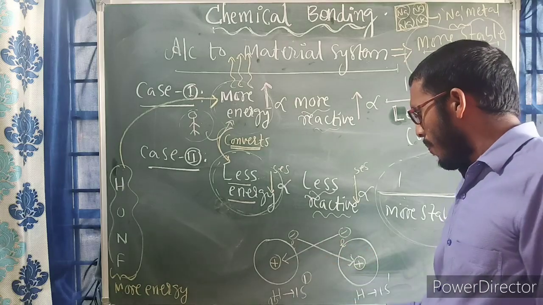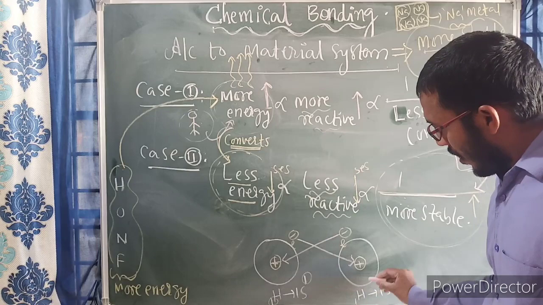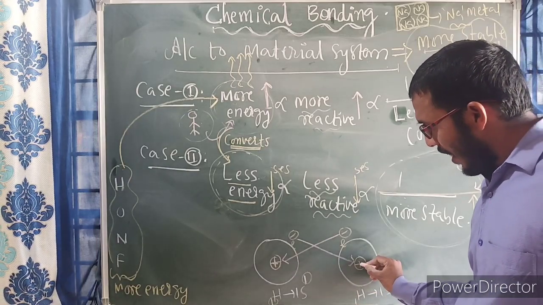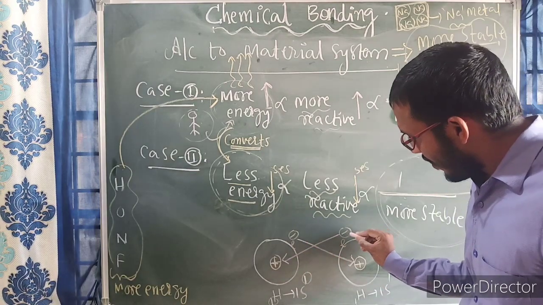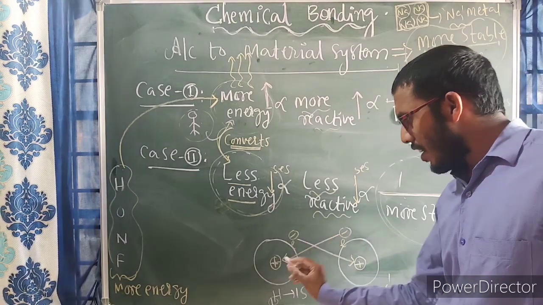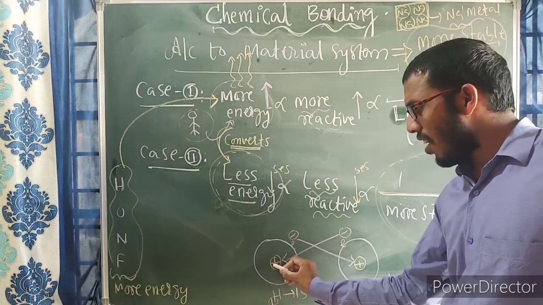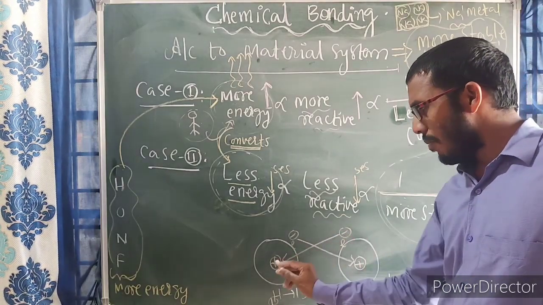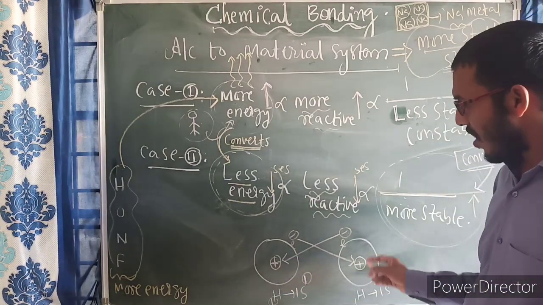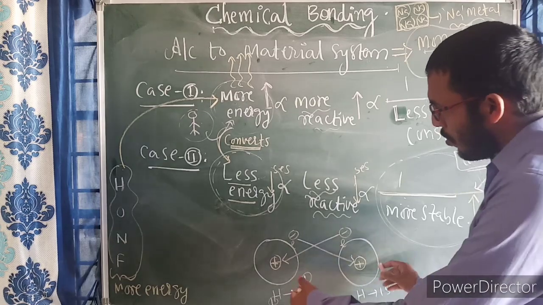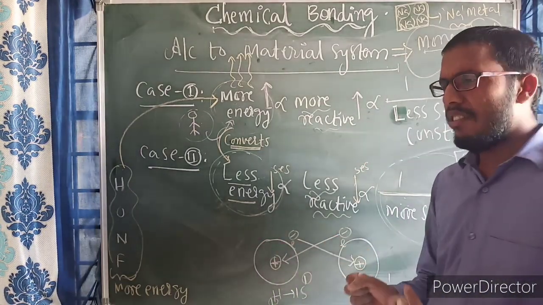In this process, this hydrogen atom's nucleus will attract this hydrogen atom's electron, and this electron will be attracted by the other nucleus, because unlike charges attract: minus charge, plus charge. Due to this attraction, both atoms will come close to each other.